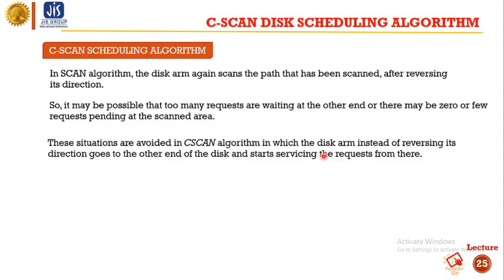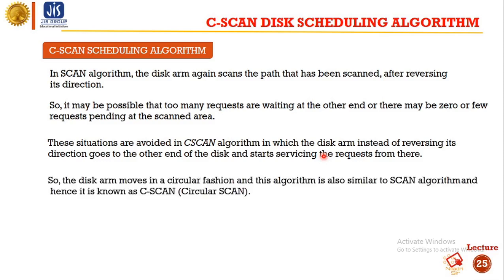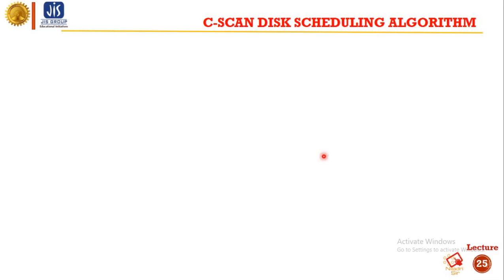These situations are avoided in the C-scan algorithm, in which the disk arm, instead of reversing its direction, goes to the other end of the disk and starts serving requests from there. So the disk arm moves in a circular fashion, and this algorithm is also similar to the scan algorithm, and hence it is known as the C-scan algorithm.